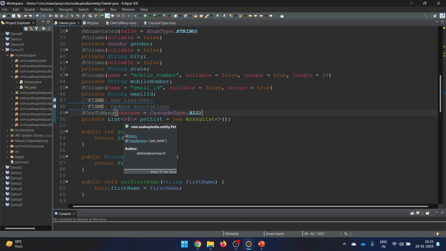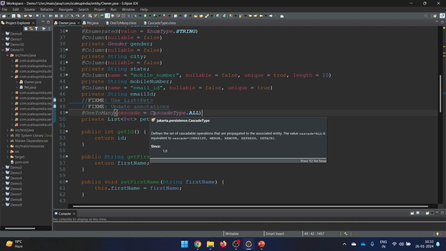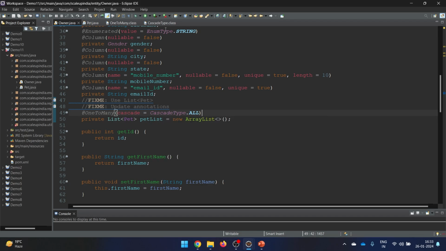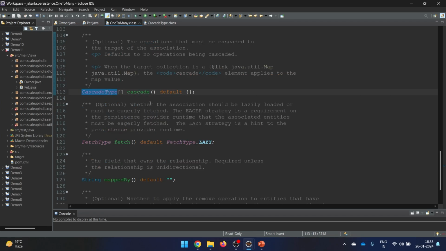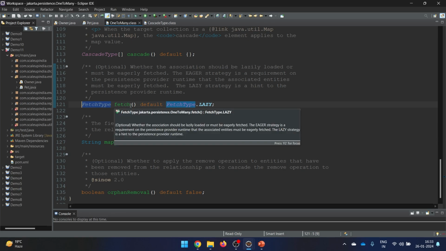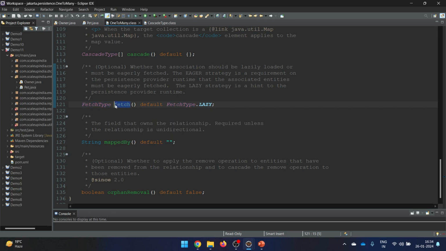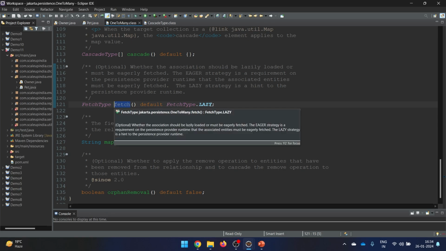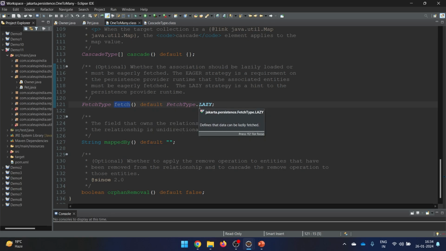Whenever we save the owner, the pet should also be saved. Hence we are writing cascadeType.all here. So this we have done. Then next comes fetch type. This is something you need to tell me in the comments before you move forward: in one-to-one mapping, what was the default fetch type? Was it lazy or eager? Here you see the default fetch type is lazy.